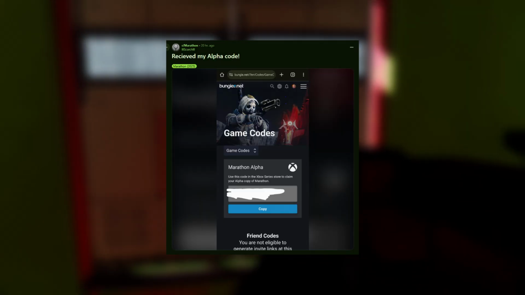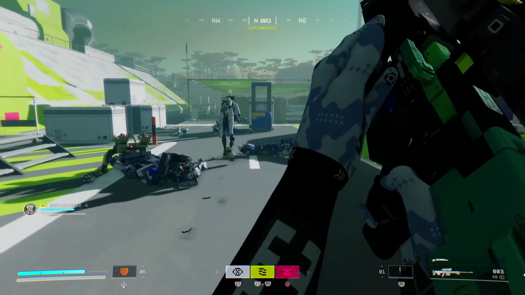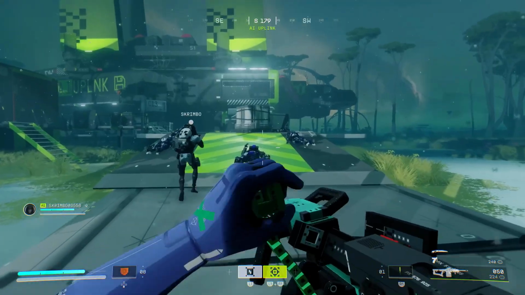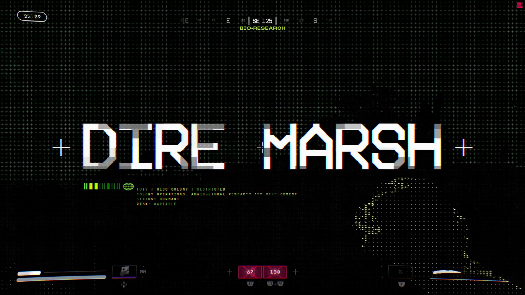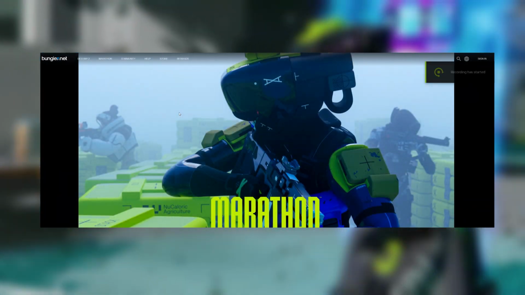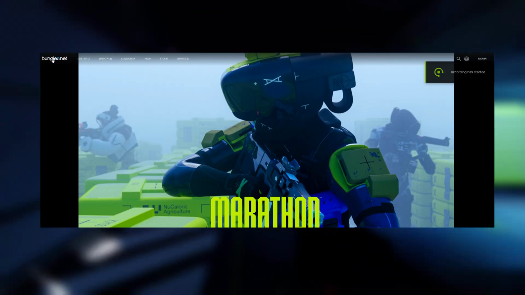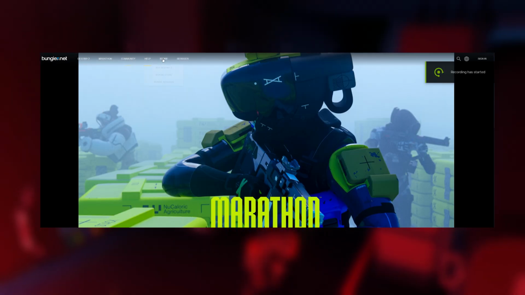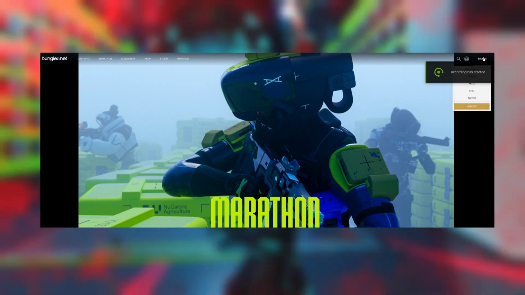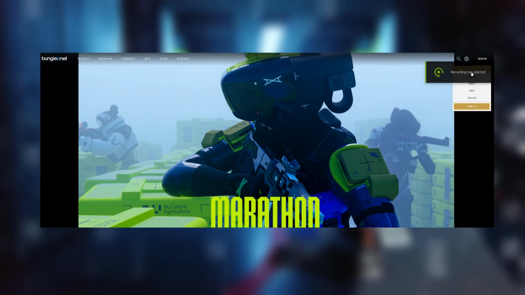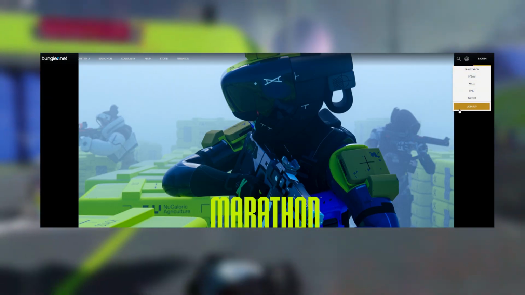So don't worry, if you don't see it in your email or you can't find it in your spam folder, do note that it might be in your promotions tab if you have a Google or Gmail account, or if that's the one you signed up with. However, there is one more method that you can check. So if you head to Bungie's website, bungie.net, and you click on the icon on the top right and you log in. Again, make sure you're logging into either your Bungie account or one of the ones that you linked and signed up with. So even if it's a Steam account, it should still log you in, as long as that's the one that you signed up with in the alpha.